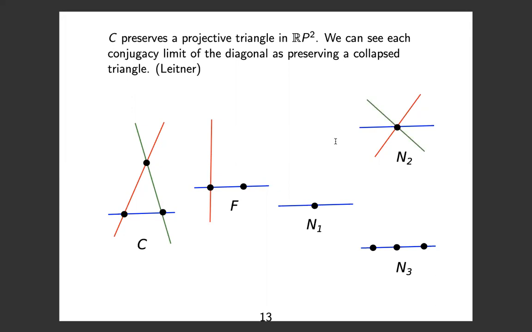So for example, we might fix one of the points and suck in all of the points to it. So that would be like N2. Or we might stabilize the blue line and push the top point down onto the blue line. And that would be like N3. And there's several other things that you can do in between. And the idea is that you can go back and forth between the groups and the geometries.